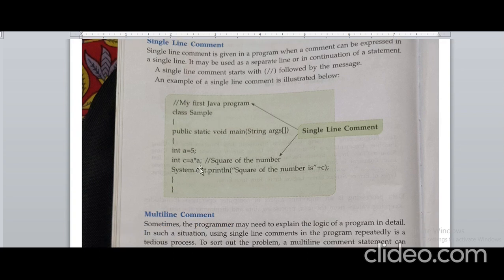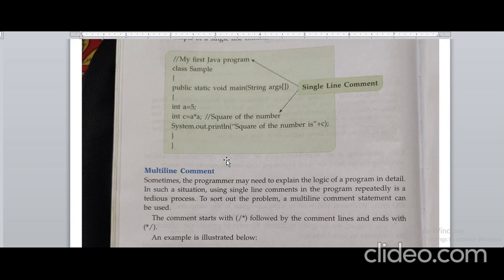For your clarity, about what you have done in that line or statement, for that we use a single-line comment. We have written here, my first program. For the clarity of the user, we are doing a program here, that's why we wrote that part as a single-line comment. And here also again, square of the number. What we are doing in that line, in that statement, for the clarity we have applied a single-line comment. That part will not execute when the program runs. That is called a non-executable statement or single-line comment.